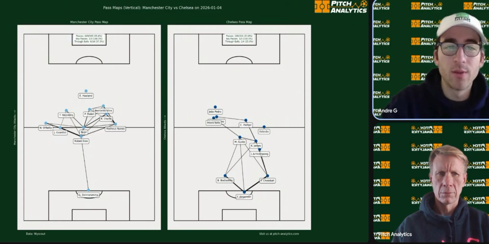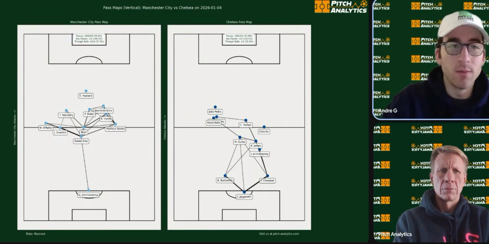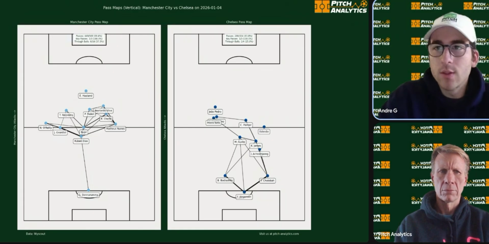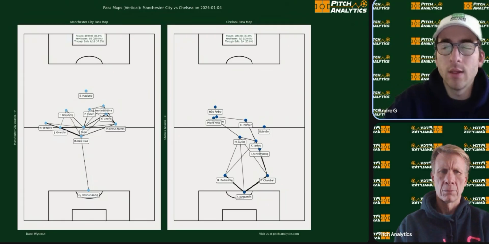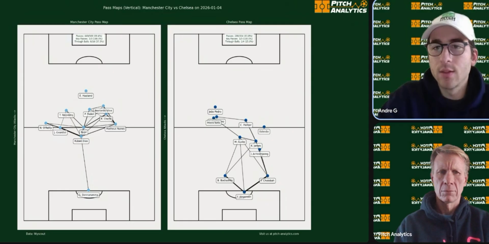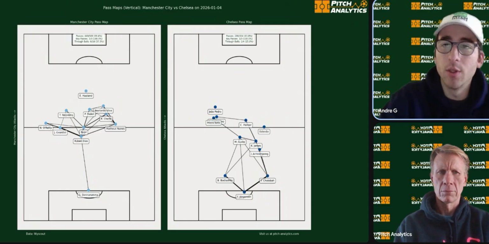This is a build-up with Ryan Cherki, Foden, Bernardo Silva, Reijnders, Rodri, and there's just nothing out wide. So maybe look to see if they start with a similar profile. This could go United's way. Now, if they start with Doku or Semenyo or the wide guys, this might look a little bit different, and this build-up changed against Brighton, which we'll take a look at in a sec.